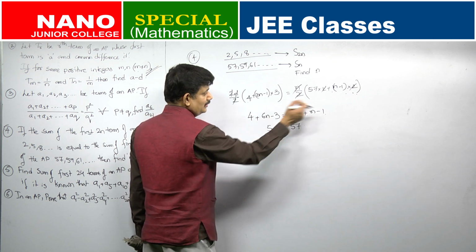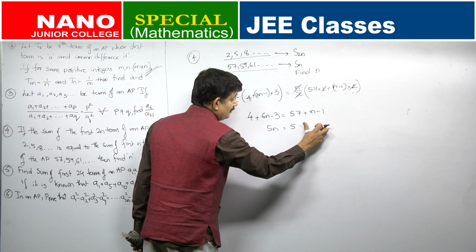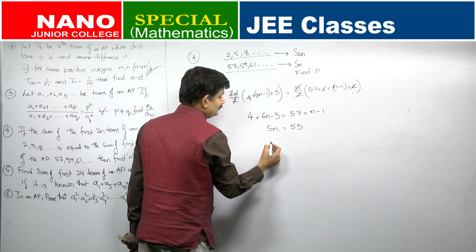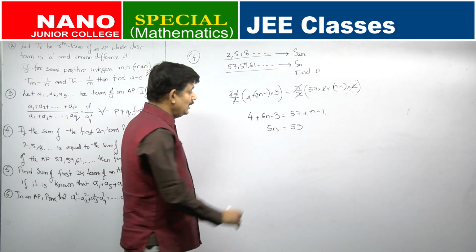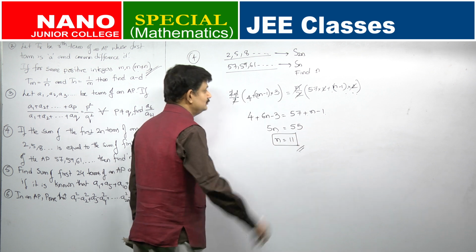Here it is 1, take it to the other side, minus 2, 57 minus 2 is 55. So 5n is 55, n will be how much? 11. A very simple question.